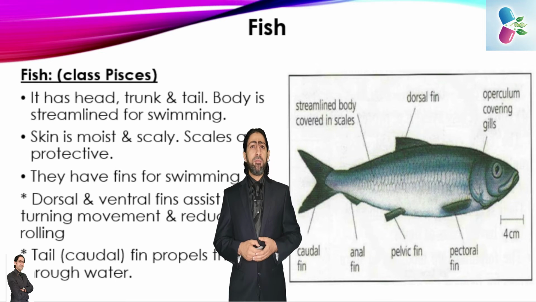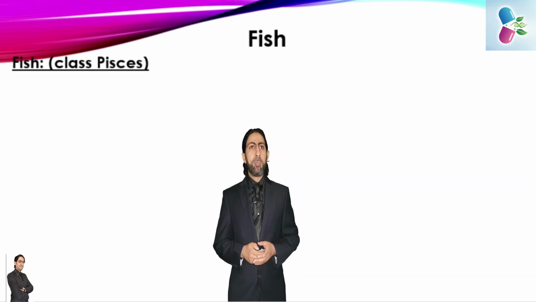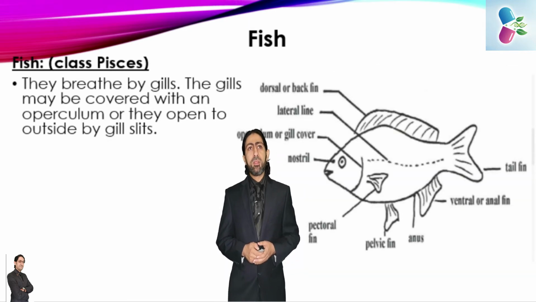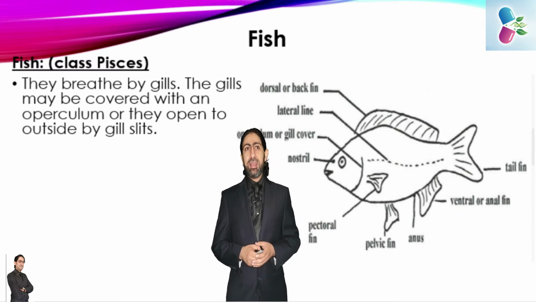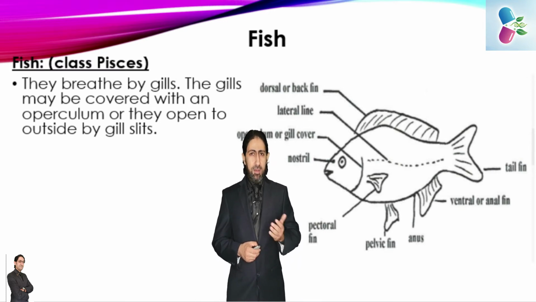Also, they have the tail or the caudal fin that propels the fish through the water so they can move farther. Also, they breathe by gills. The gills may be covered with an operculum or a gill cover, or they open to the outside as gill slits instead of having a cover which is known as the operculum.